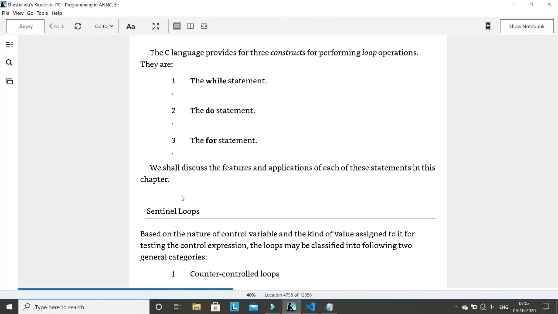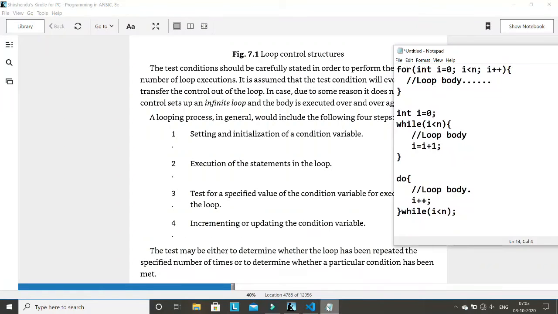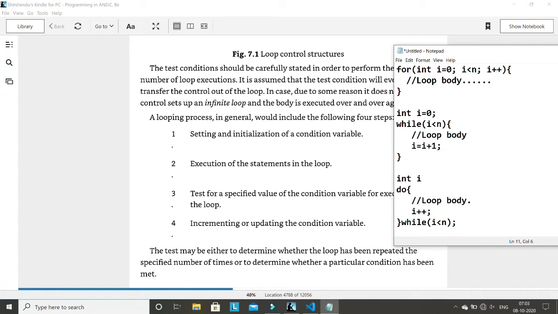So now what is the advantage here? Let me relate do while with all these points. Here this is the condition, point number 3, and here incrementing or decrementing is there, so it is point number 4. Loop body is there, so point number 2 is there. Point number 1 is missing, so we have to write int i equal to 0. Now it is a complete do while loop, right?